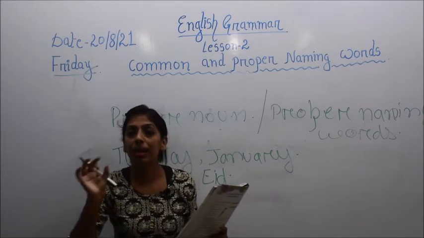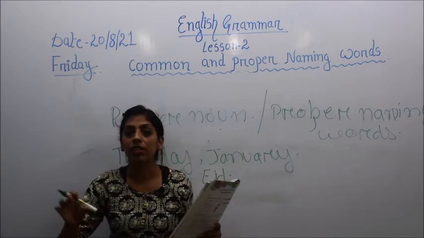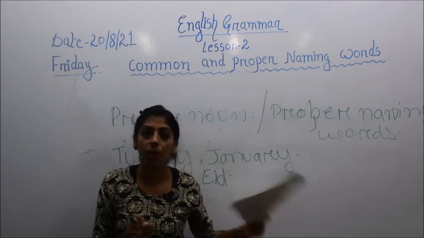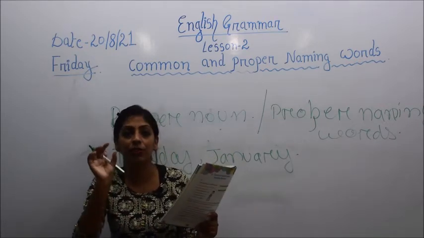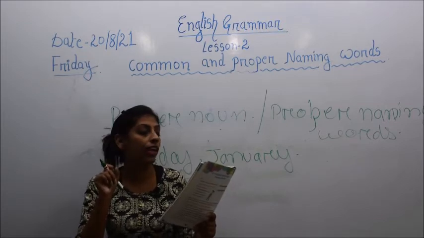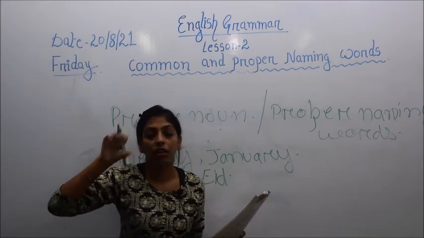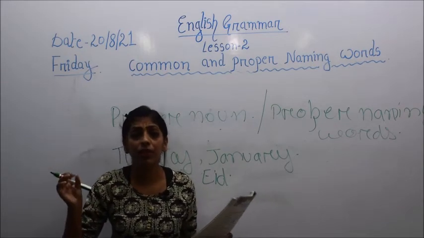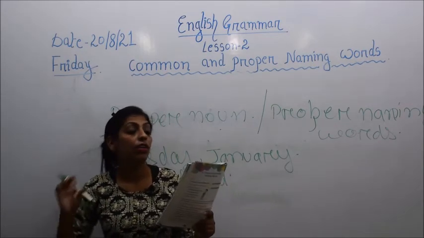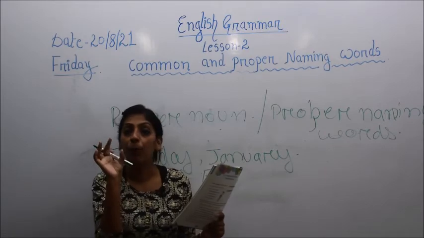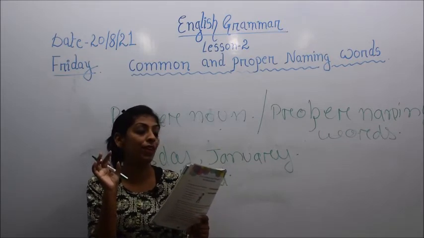So here the name of any person comes under what? It comes under a proper noun. So it has been written with the capital D. Then you see, my birthday is on Tuesday. So here the name of the day of the week has also been written with a blue color and an uppercase letter.